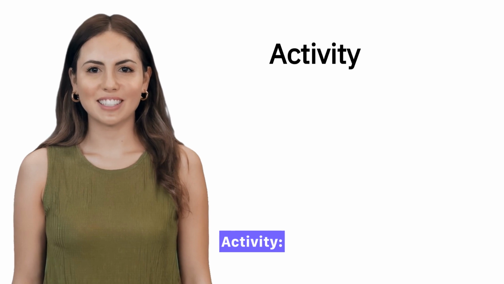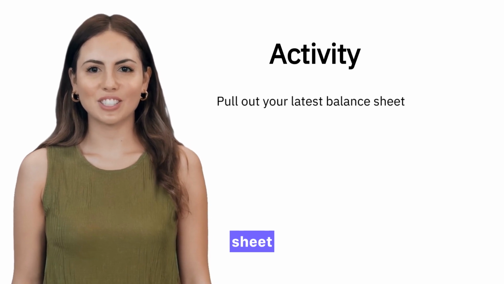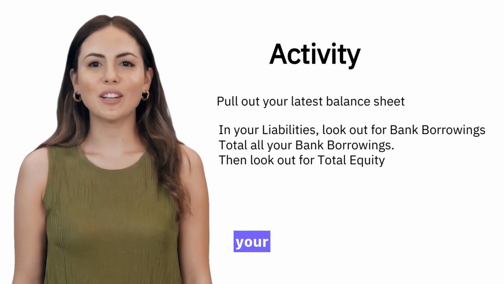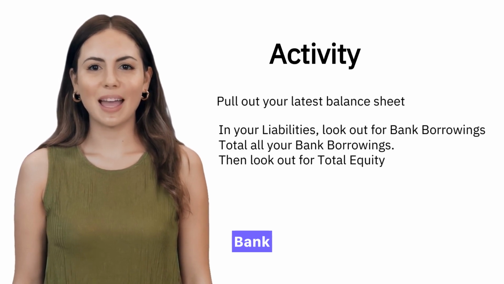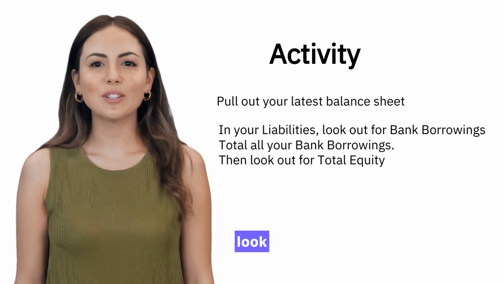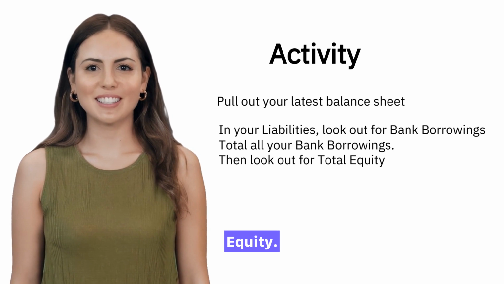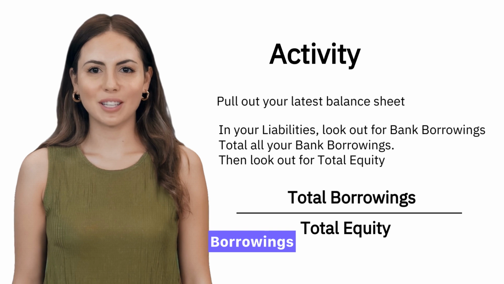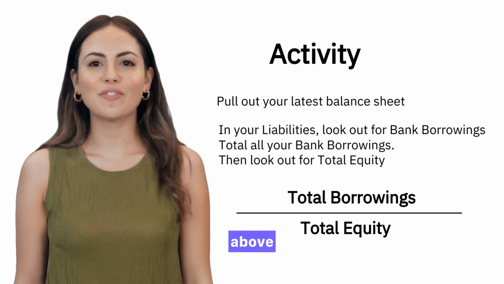Mini activity. Pull out your latest balance sheet or financial report. Check. In your liabilities, look out for bank borrowings. Total all your bank borrowings. Then look out for total equity. Use the formula: gearing equals total bank borrowings divided by total equity. Are you above 3 times?